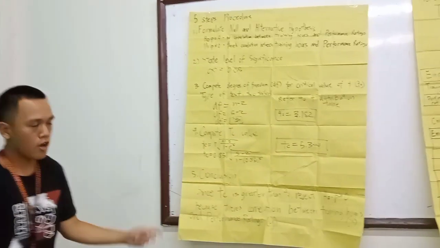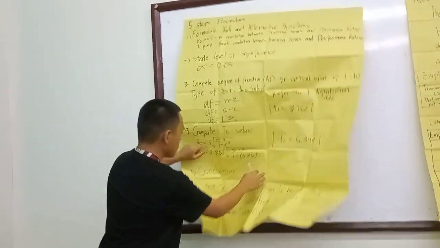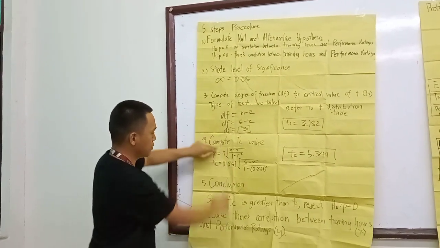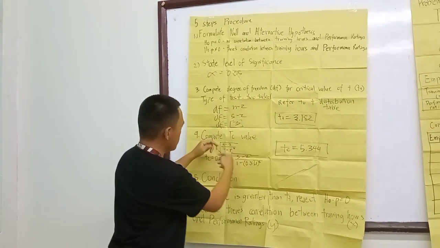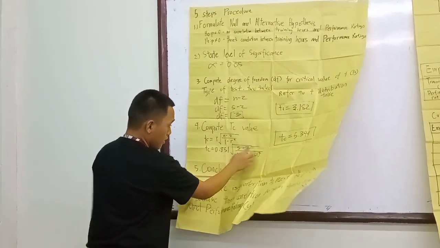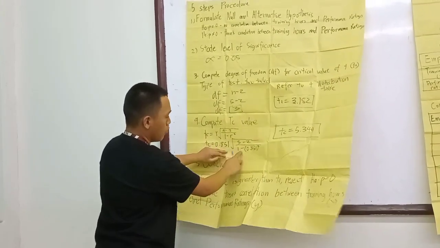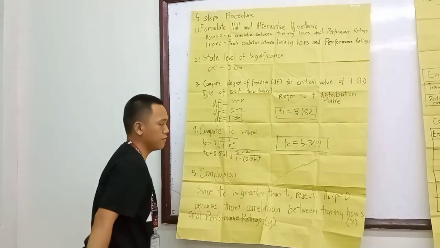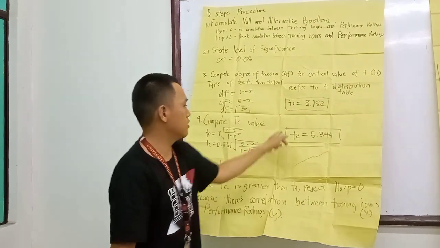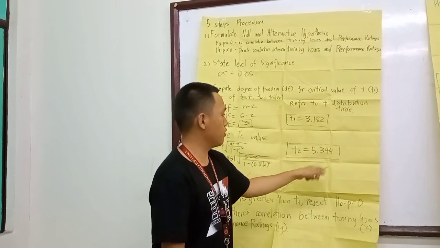Now compute the value of t. r is 0.851, the Pearson r that we computed here, n minus 2 is 5 minus 2 equals 3, and 1 minus 0.851 squared. By computing them all in the calculator, the value of t is 5.344.